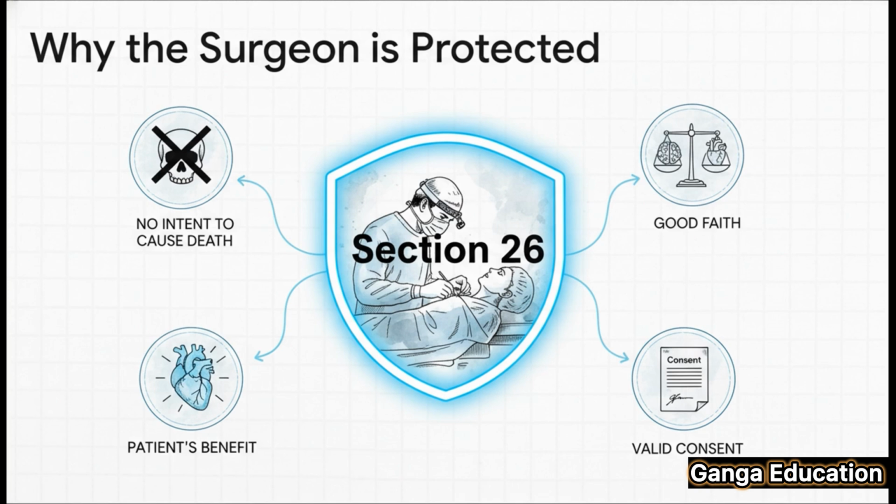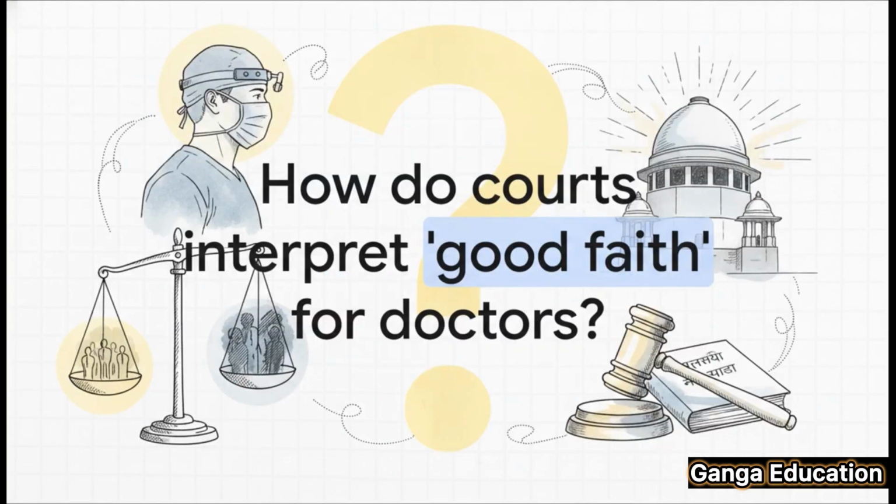The surgery is obviously for the patient's benefit. That's our second check. It's performed with professional care and skill, which means in good faith. That's number 3. And finally, the patient has given their consent for the procedure, and that's the fourth and final check. So even if, tragically, the patient dies, the surgeon is protected under Section 26 because all 4 conditions were met. This brings us to a really important question.